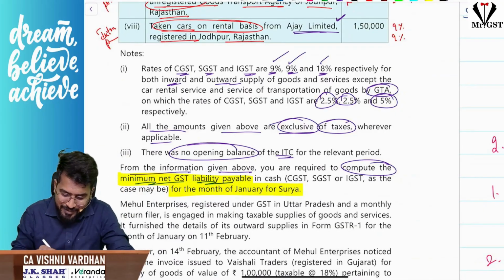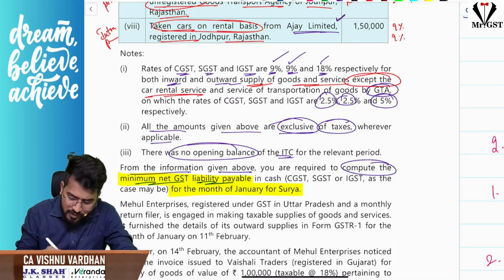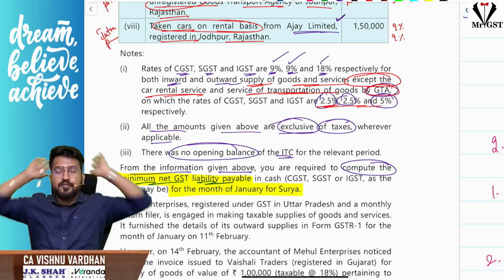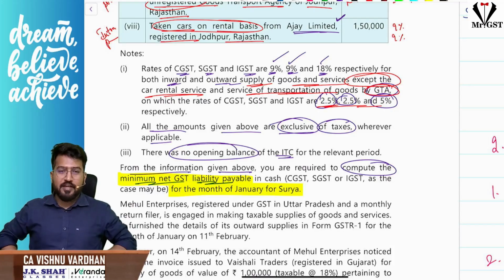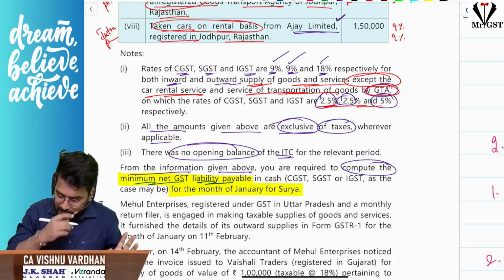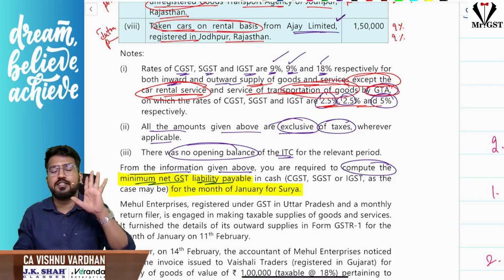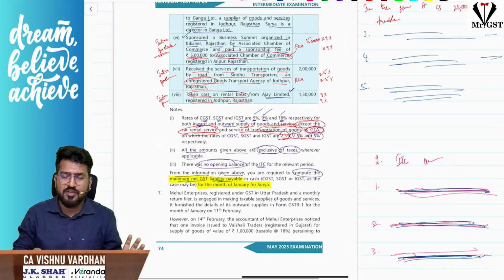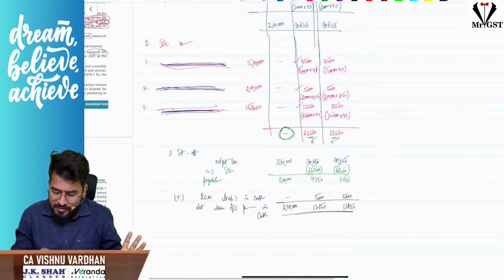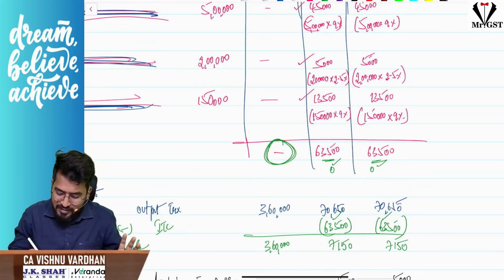Fine. See, supply of goods except car rental and services of GTA, they gave 5%. While going with the flow, my total agenda was to cut short the video to the minimum extent possible. So one mistake in reading the question. Yes, car rental services and GTA, in both cases it is 2.5%. Conceptually we are clear, just a mistake while reading the question. Not a small mistake, but a big mistake. Still it is okay.